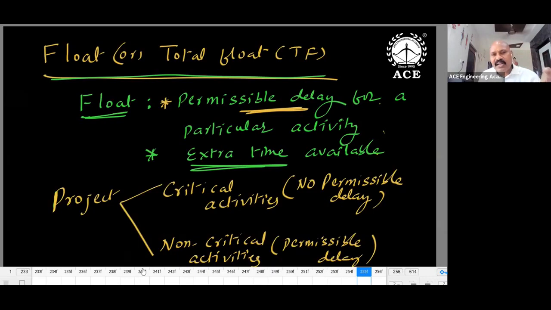Float is permissible delay for a particular activity, how much extra time is available for a particular activity. Suppose 5 days available time, 5 days only required time, then available time is equal to required time. No extra time. That is called a critical activity. Suppose 10 days available, 6 days only required, the extra time available for the activity is 4 days. So non-critical activities will get float. Critical activities will get 0 float.